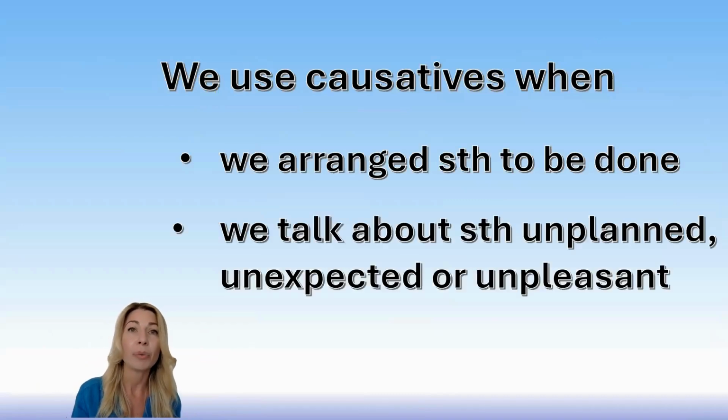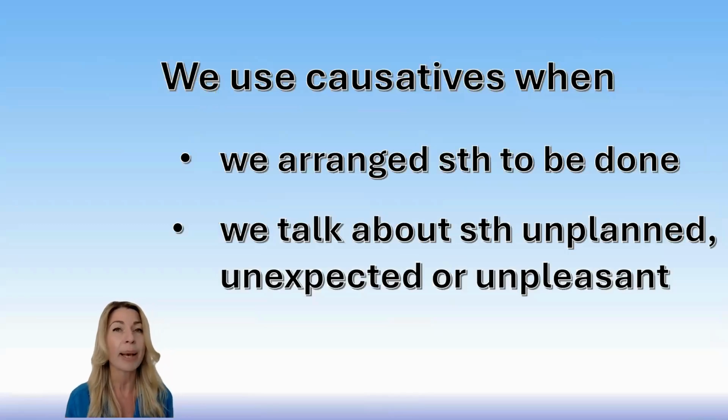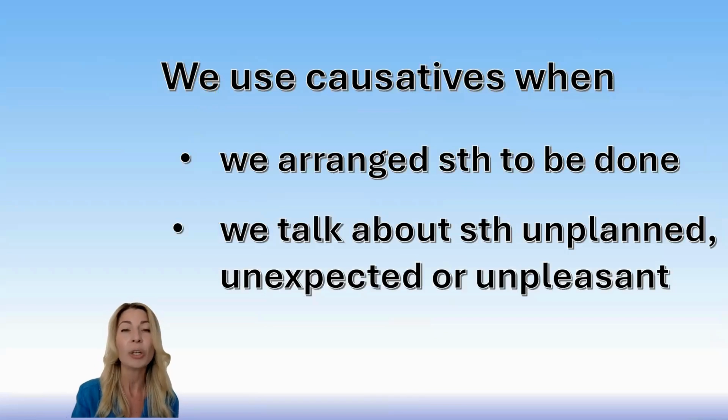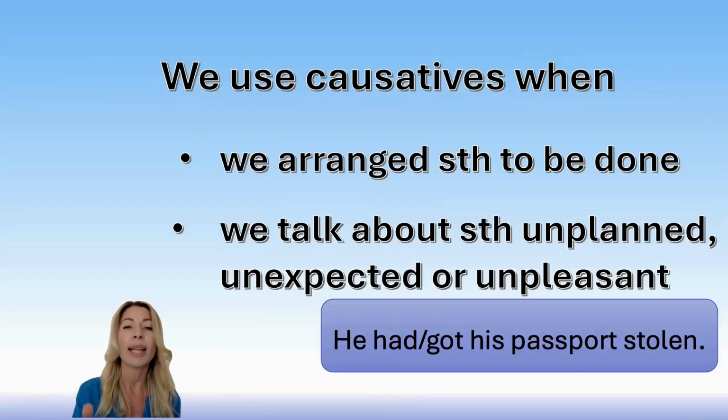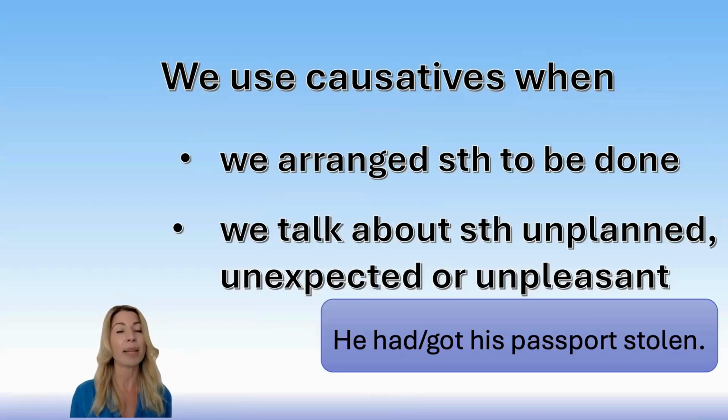But sometimes we do not arrange something, but it happens. And in this case, it's also appropriate to use causatives. And I'll show you in a moment some examples when we talk about something unplanned, and usually it's something unexpected or even unpleasant. We can also use these have or get something done. Like in this example, he had his passport stolen. Well, obviously, he didn't arrange that. Or he got his passport stolen. Yes, so both structures are correct and you can use them.